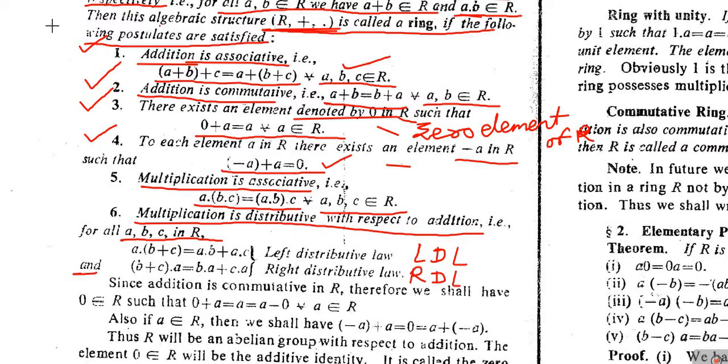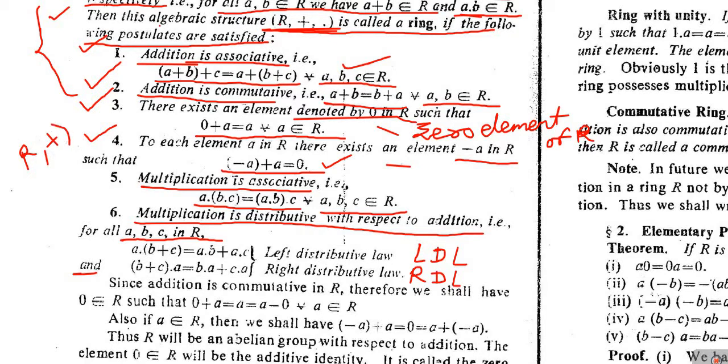So by combining these five: the first one was addition is closed, the second one was addition is associative, the third one was addition is commutative, the fourth one was the existence of identity under addition, and the fifth one was the existence of inverses under addition. So combining these five properties, we can say that (R, +) must be an abelian group.